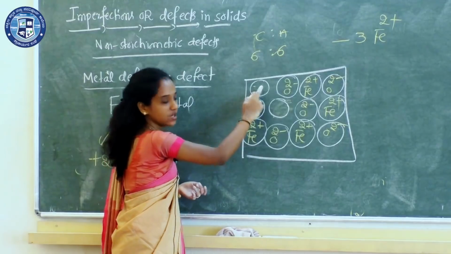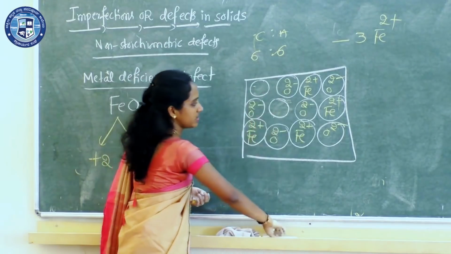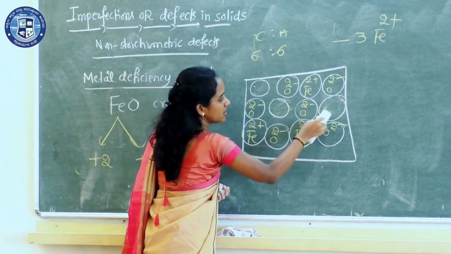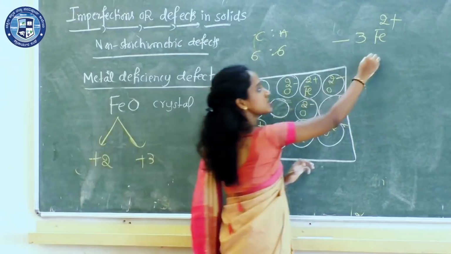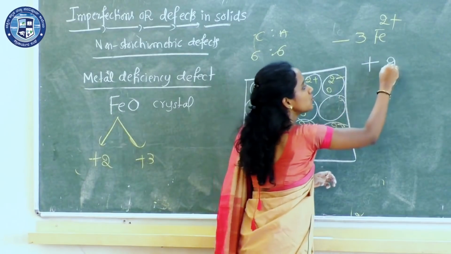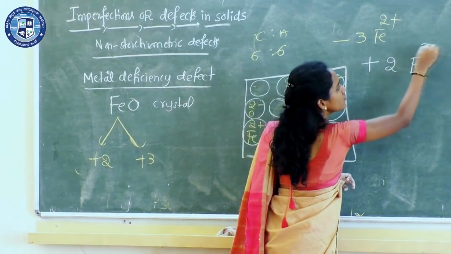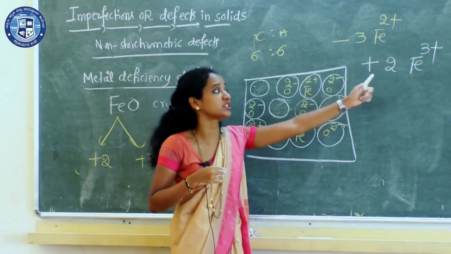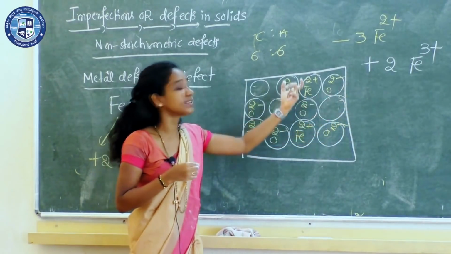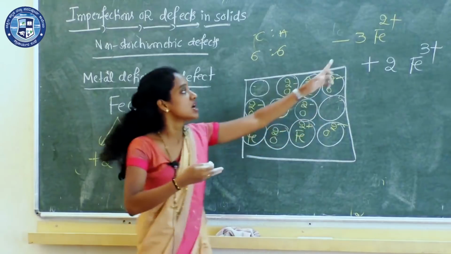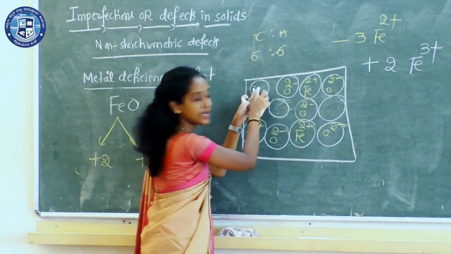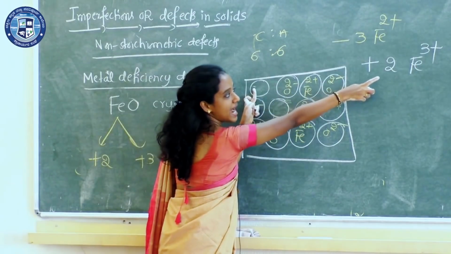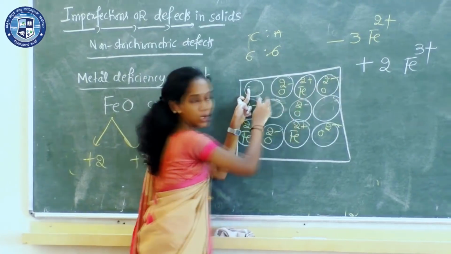I removed 1 Fe2+ ion and 1 more Fe2+ ion, again 1 more Fe2+ ion. Okay, and I will add 2 Fe3+ ions. Why am I introducing Fe3+ ions, ferric ions? Because iron can exist in both oxidation states. So I deleted 3 Fe2+ ions from the lattice and let us add 2 Fe3+ ions.